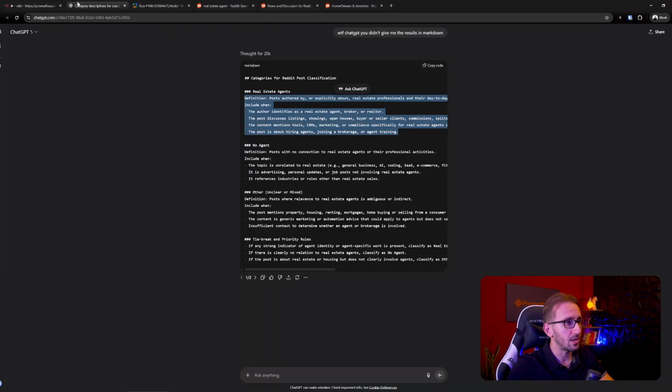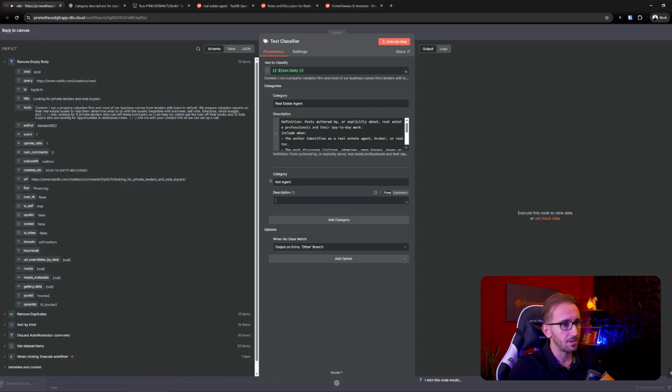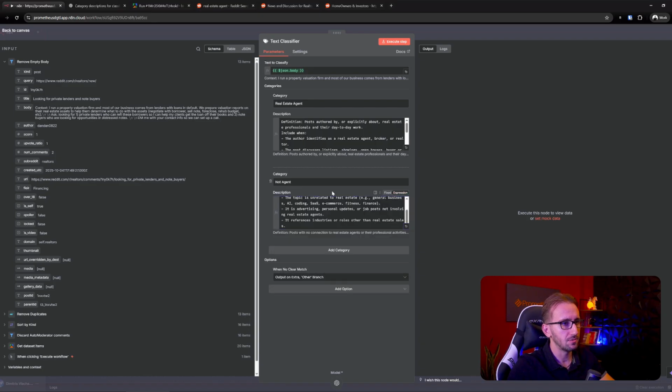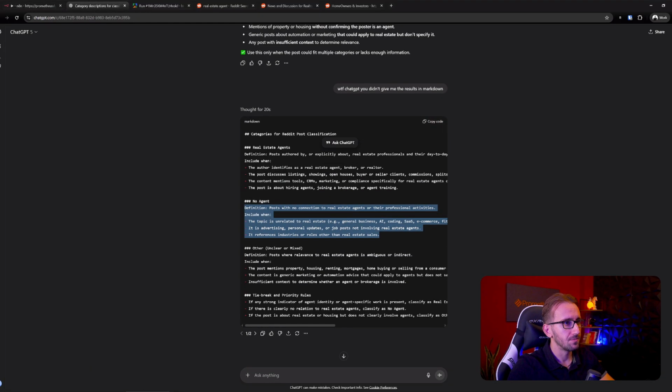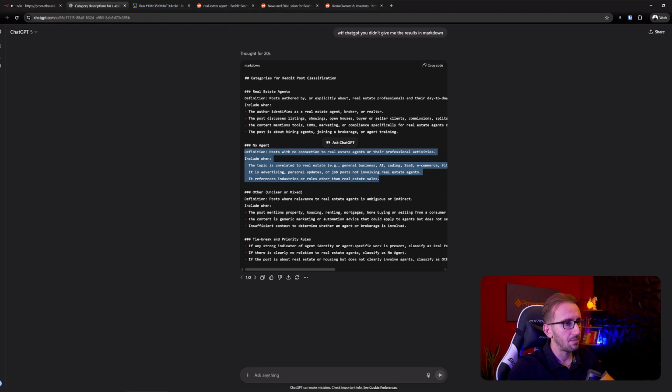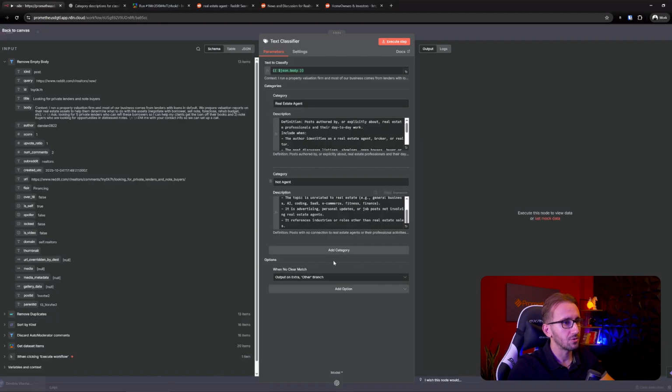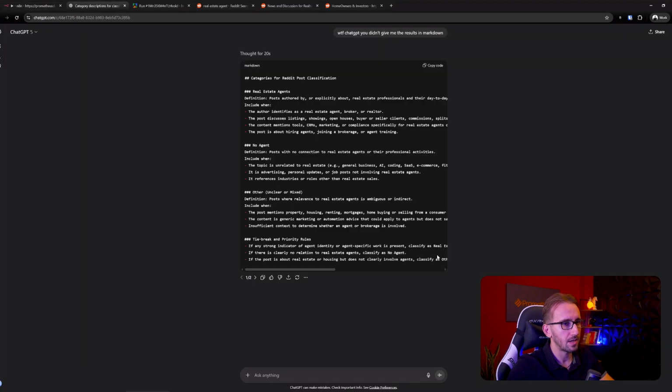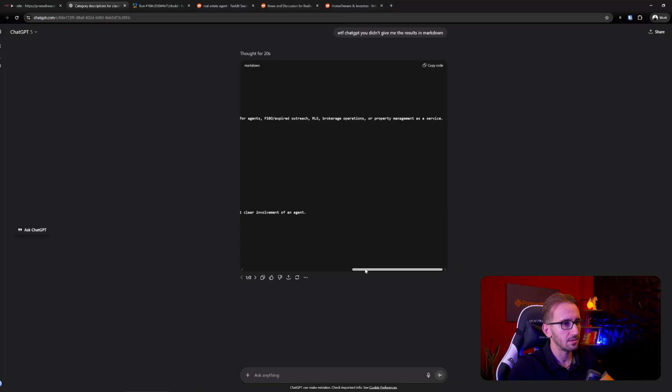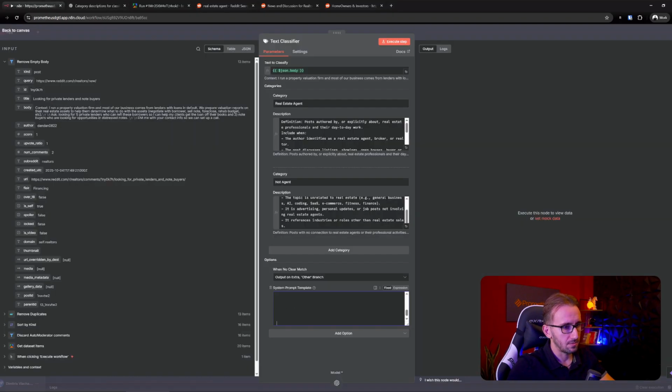And for the not agent category, we're gonna copy and paste the other part. I'm gonna add that in expression too, and then we're done. Also, maybe we need some priority rules, and those priority rules, you can add them to a system message. So as you can see, there is a template for the system message, and in this template, we're gonna add these tiebreaker rules. So let's do that. Okay. Whoa, what happened here?